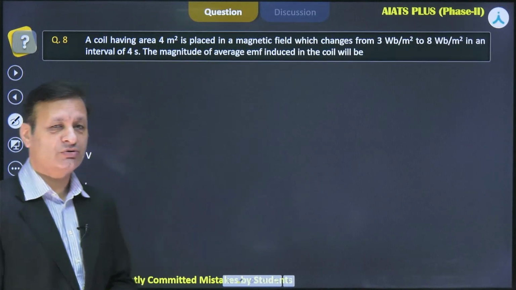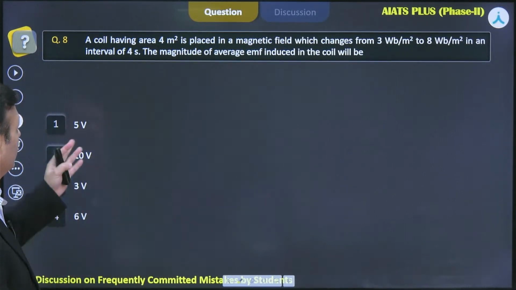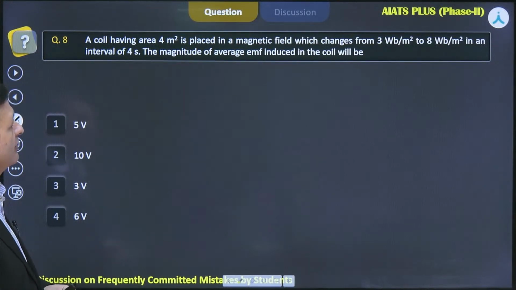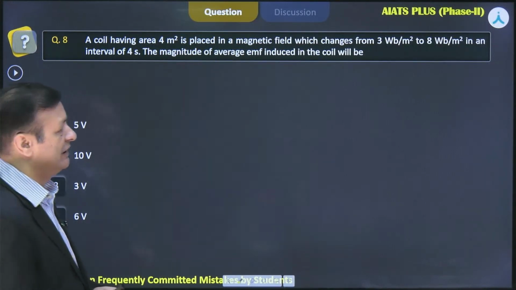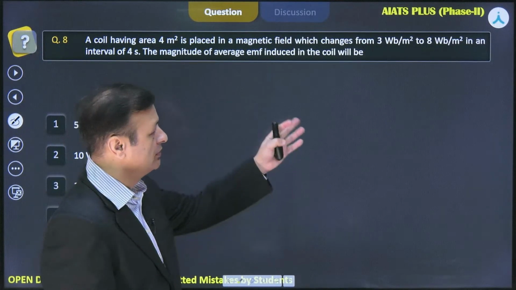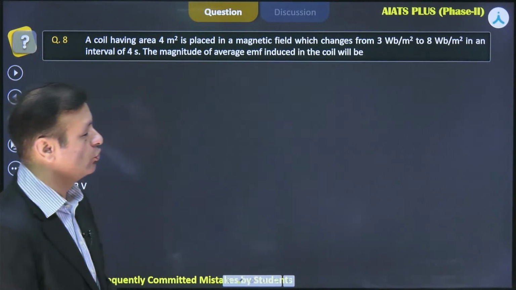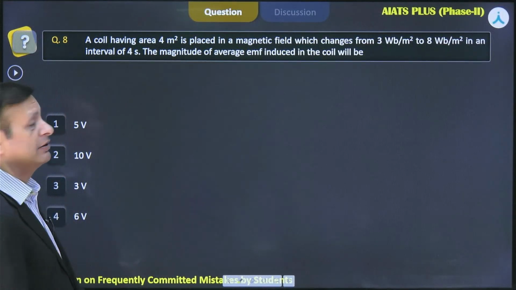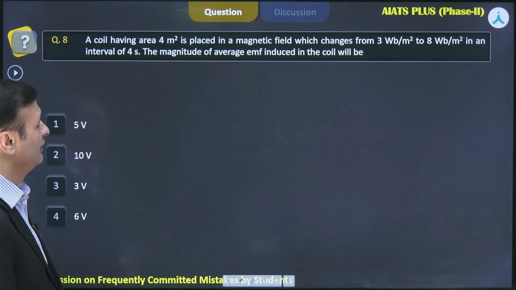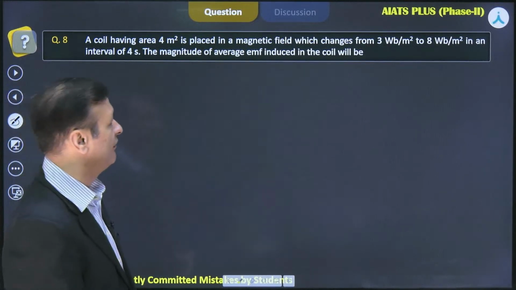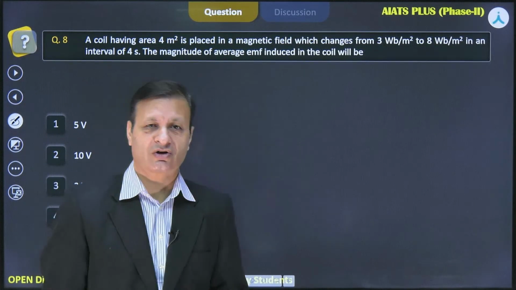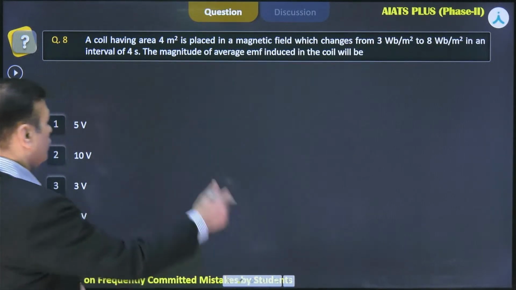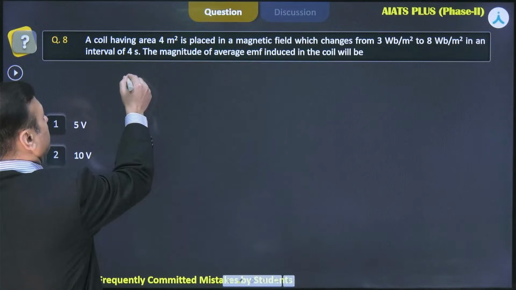Now the next question is again from an interesting area. A coil having area of 4 meter square is placed in a magnetic field which changes from 3 Weber per meter square to 8 Weber per meter square in an interval of 4 seconds. The magnitude of average EMF induced in the coil. So this is a very interesting situation. Magnitude of average EMF.